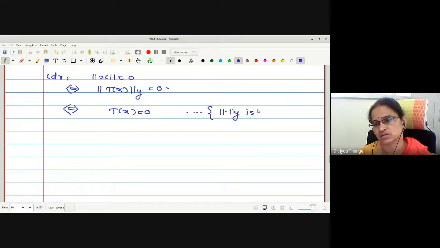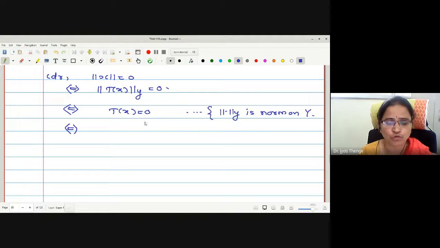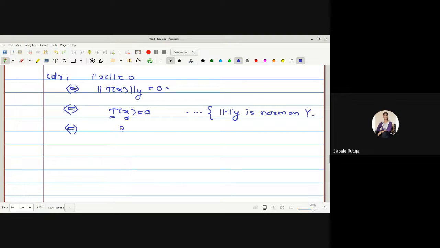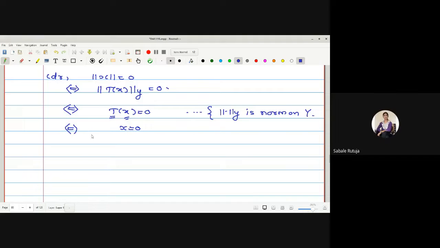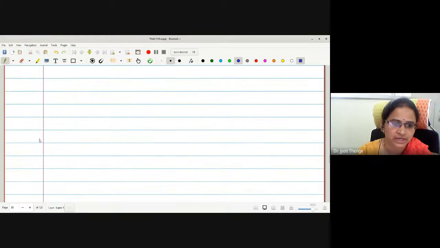Again, norm y is a norm on capital Y. Now, if T of x is equal to 0 for all x in X, or for any arbitrary x, where T is linear, what is the nature of x? Yes, it is 0. The element itself is 0, no? Second we have verified. Let us go for the third.